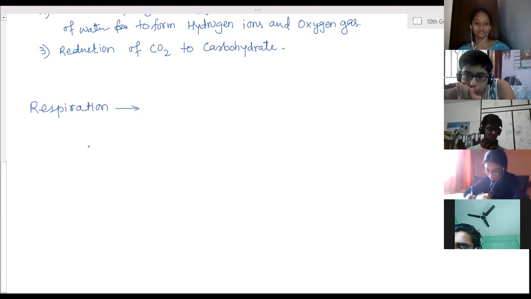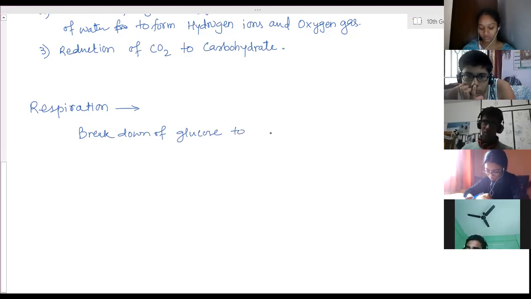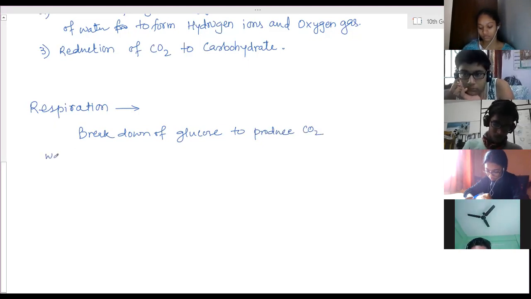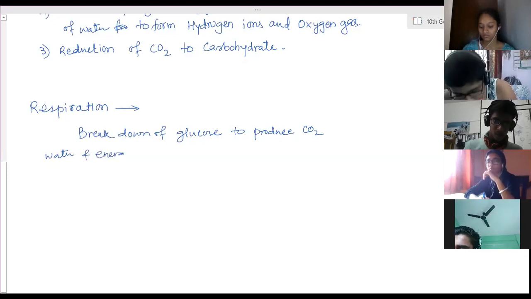Ma'am, breakdown of glucose in a stepwise manner to release energy. Yes. Breakdown of glucose to produce carbon dioxide, water, and energy. Energy is actually the important one.